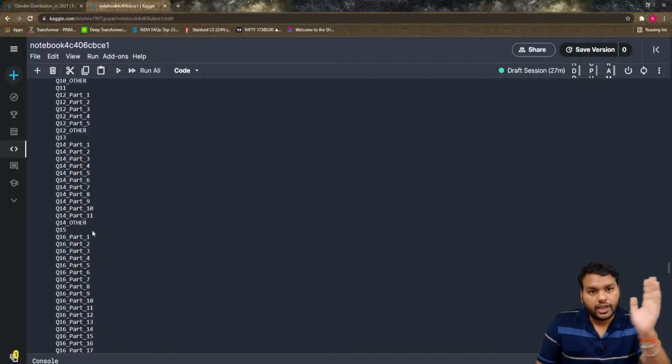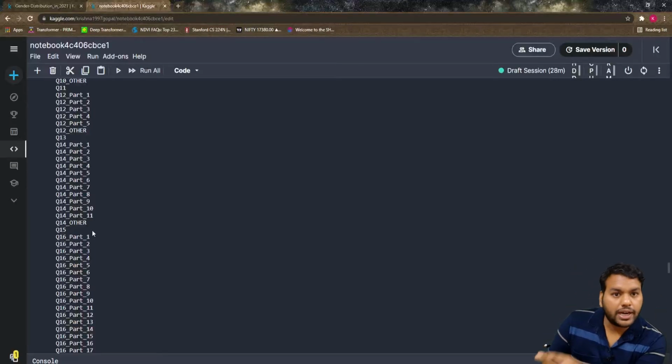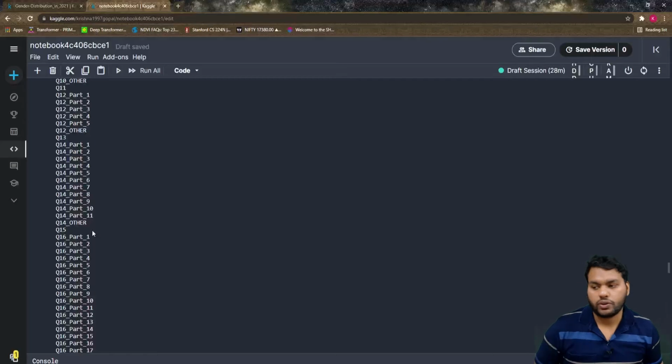So I want to exclude the other part, but question number 12 is not there. That is, question number 14's part 12 is missing in your data frame columns. So that's why you are getting the key error. Let's see what we have to change.